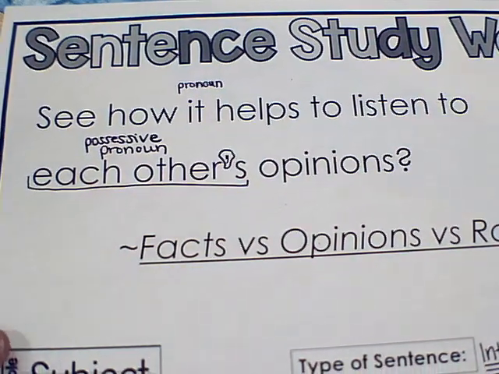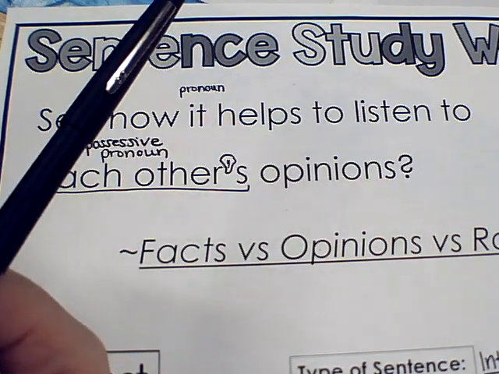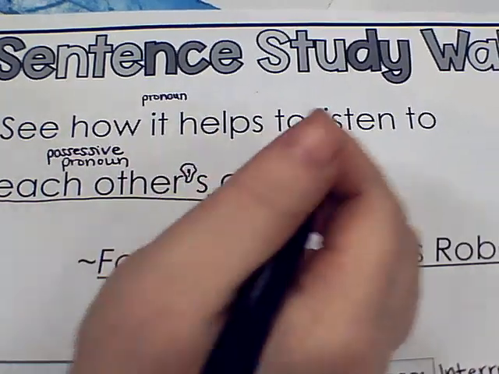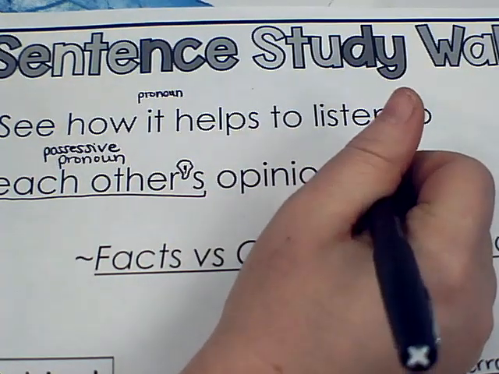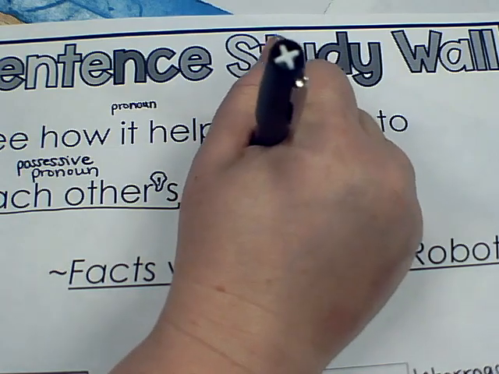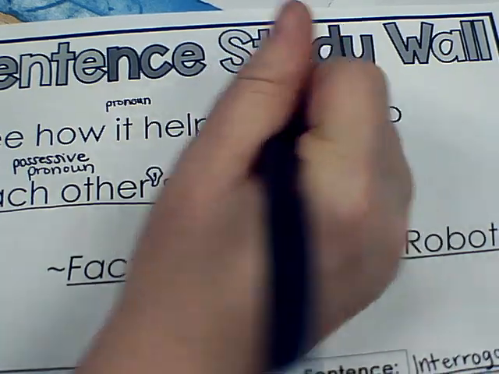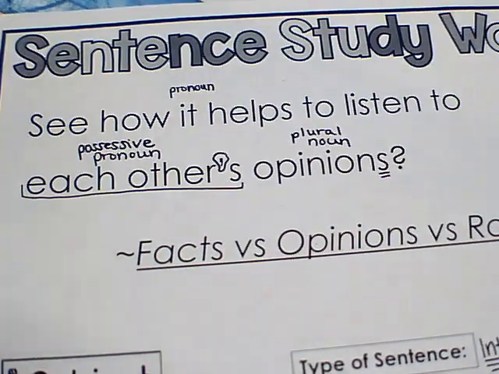And opinions are things. They're ideas. And it has an S on the end. So it's actually going to be not just a noun, but a plural noun. Because that means there's more than one opinion, not just one. So we've got all these things.